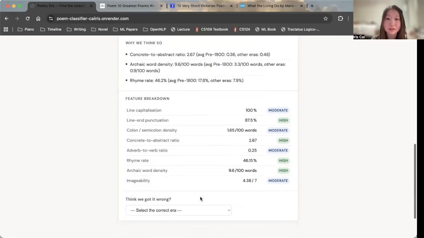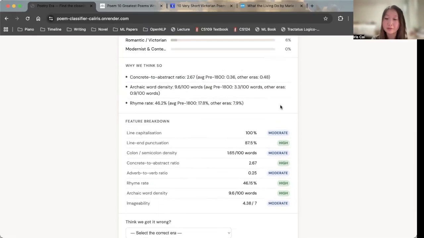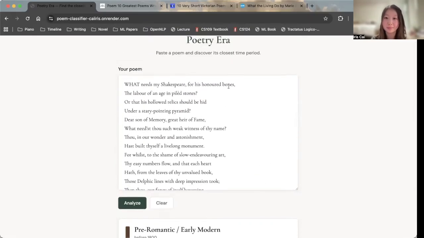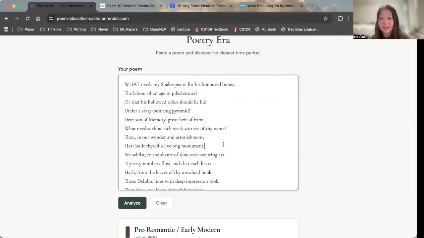And for example, other features like rhyme rate. Rhyme rate's pretty high. If you look at the ends of the lines: bones, stones, hid, pyramid, fame, name. Obviously that rhymes, right? So yeah, these are some stylistic features of pretty old classical poetry.